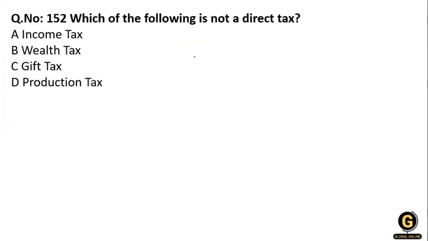Okay. The next question: which of the following is not a direct tax? Income tax, wealth tax, gift tax and production tax. You know that production tax is not a direct tax. The government imposes a direct tax on income and gain, while an indirect tax is imposed on the consumption of goods and services, such as GST. Clear? So option D is correct here.